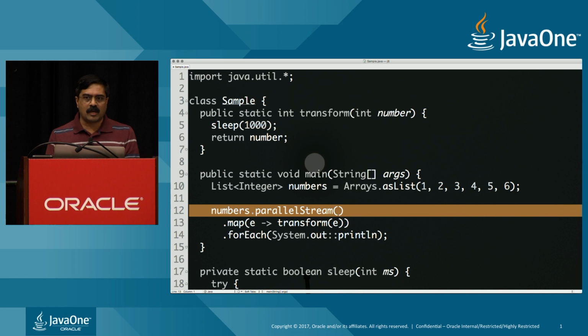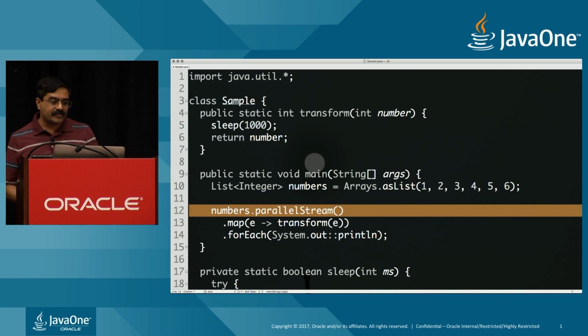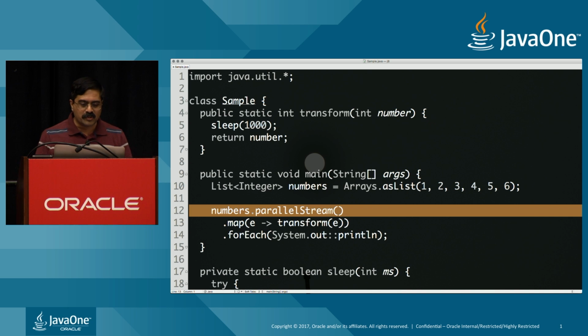When would you use this approach? Well, if you are the source of the stream, it makes sense to use the parallel stream at the source, because you have the ability to create a stream, and while creating it, you can say whether your intention is to run it sequential or run it in parallel.